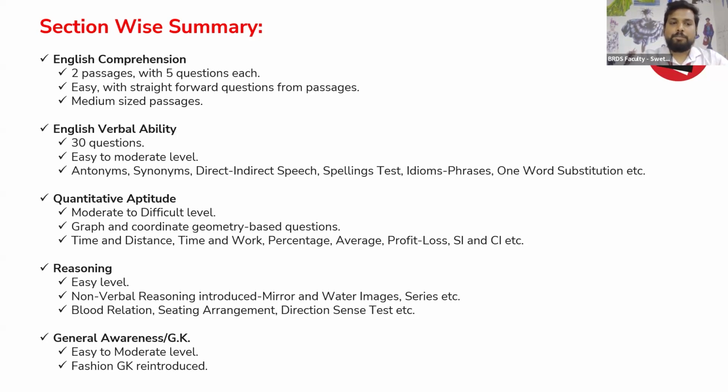Talking about quantitative aptitude, this was a bit surprising and difficult for the students because they introduced questions based on geometry, coordinate geometry, and graphs this year. Definitely, there were a lot of questions as per our dedicated format and the things we had discussed in the revision, like time and distance, time and work, profit loss, average, percentage, simple interest, compound interest, mixture alligation. Similar questions were there. But the introduction of coordinate geometry was a bit favorable for the students from the science background or who have maths as a subject.